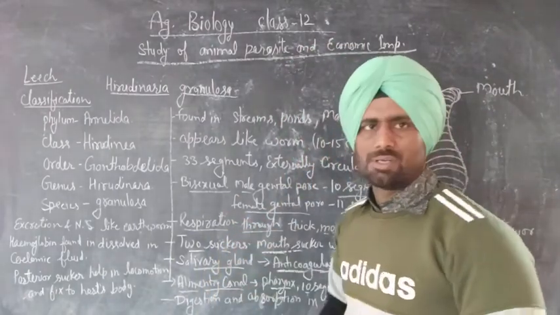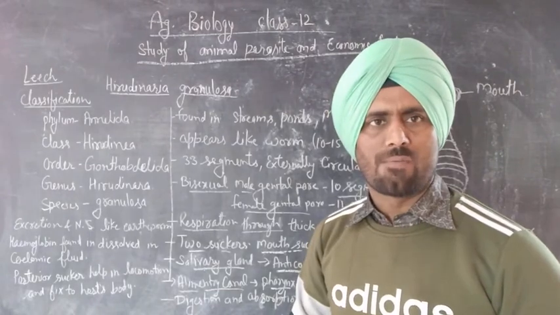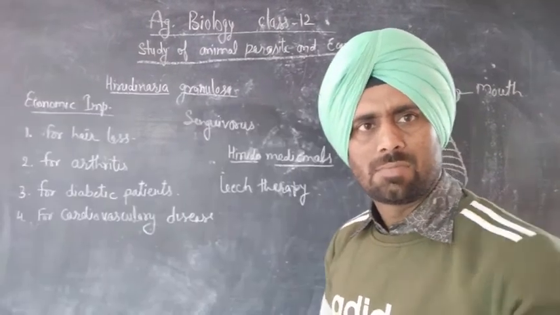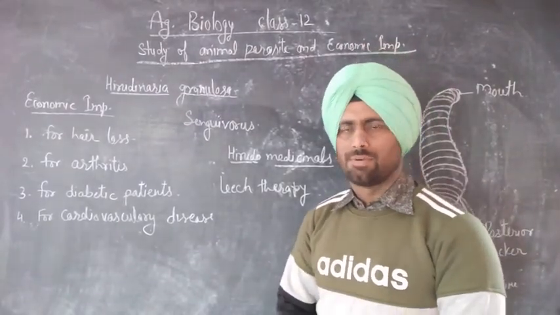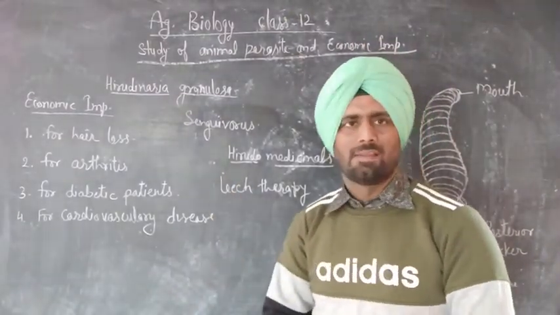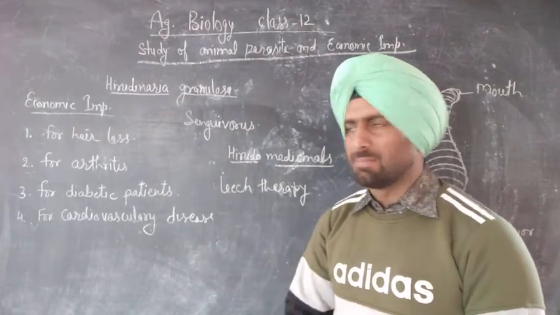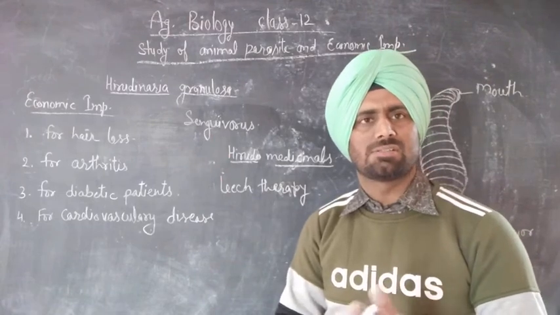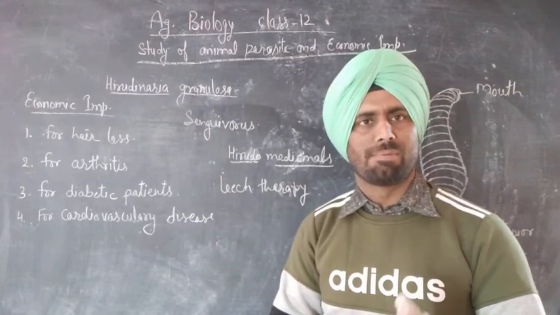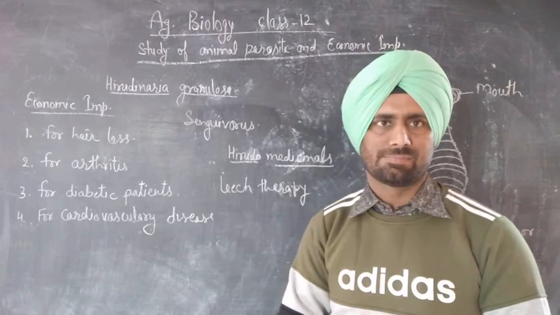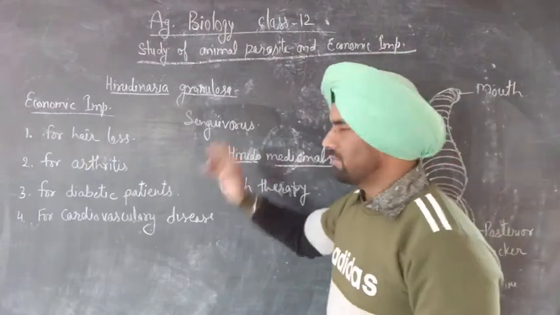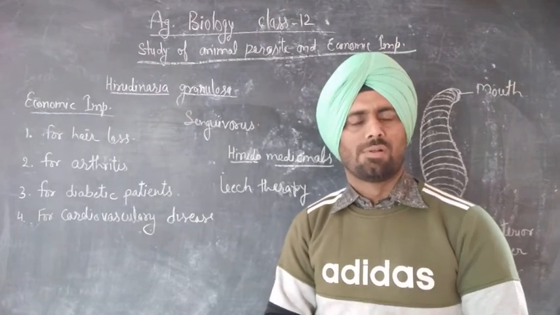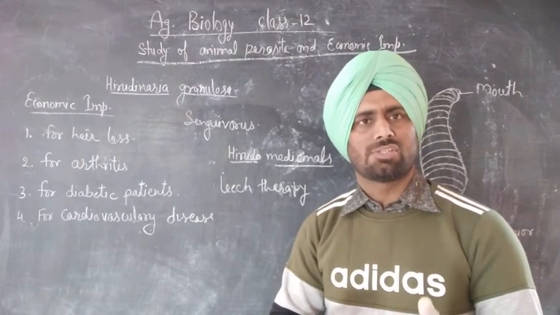Now we are talking about the economic importance of leech. What is the economic importance of leech for us? Leech is a sanguivorous animal. It means it sucks blood. It feeds on the blood of different animals which come in contact with it in the water in which it is living.